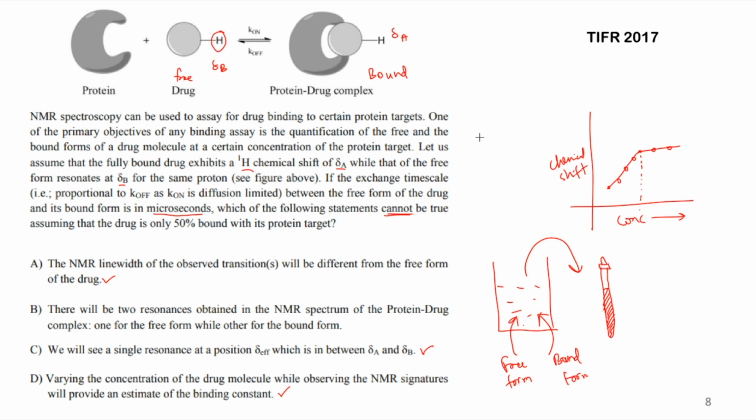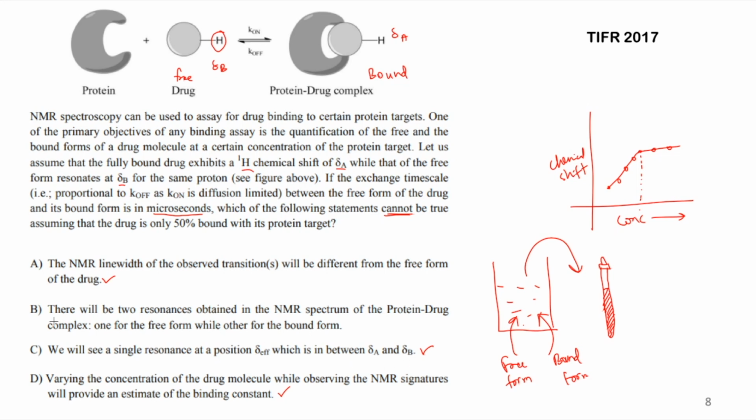So wherever there is a change between the two structures, if the change is very fast, done in microseconds, the NMR instrument will not be able to detect both of them separately. That's why you are going to get a single resonance at the position of delta effective, which is going to be in between delta A and delta B.